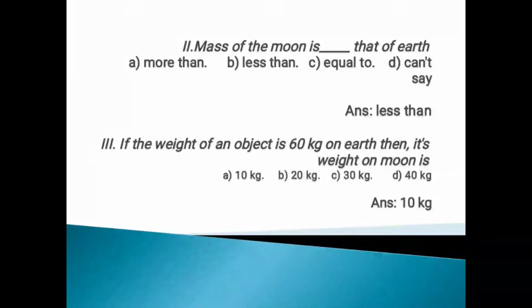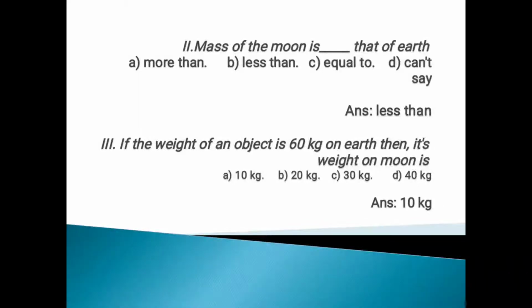Move to the next question. Mass of the moon is dash of the earth. So now only we saw that it is 1 by 6 times. So it will be less than that of the earth. So option B is the correct option. Mass of the moon is less than that of the earth.